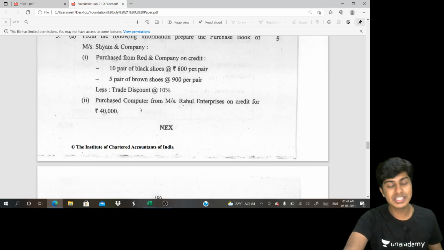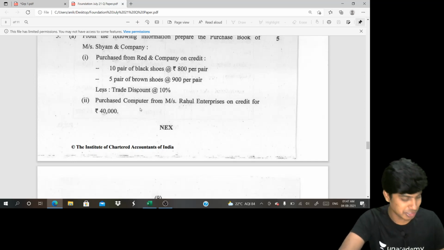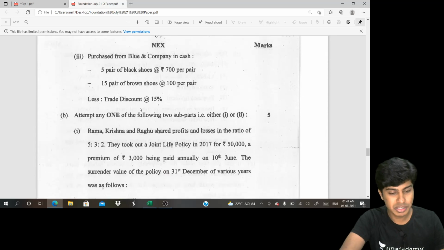Yes, because this is asset purchased and should not be written in purchase book. Then let's go to 5B.